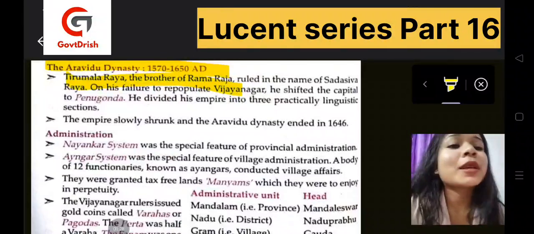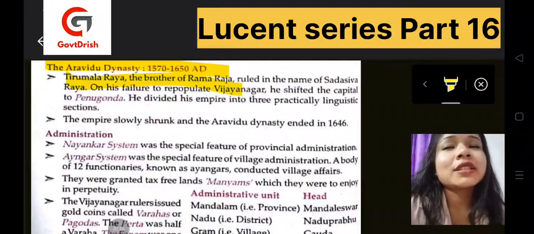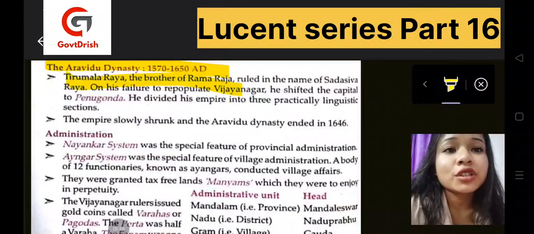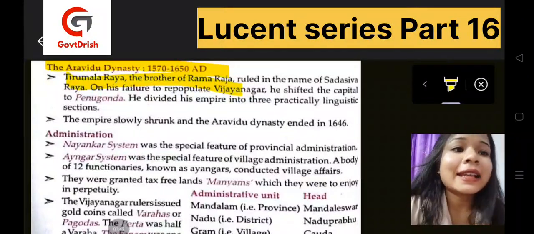Linguistic means on the basis of language. After the shift of the capital, the empire slowly shrunk, losing its provisions and wealth, and it ended in 1646.